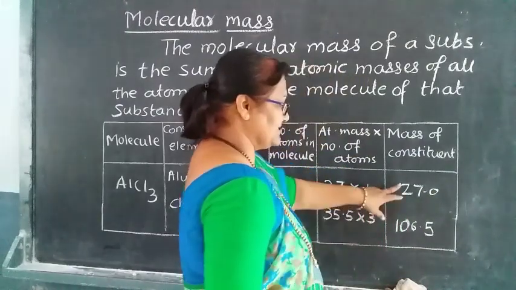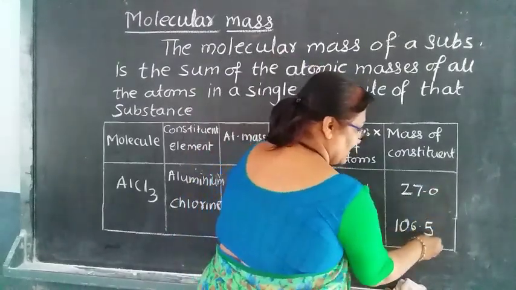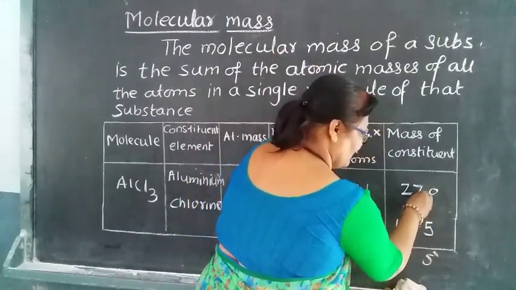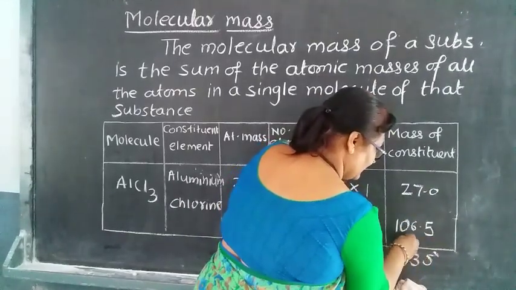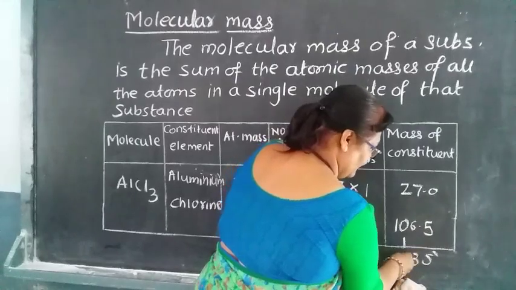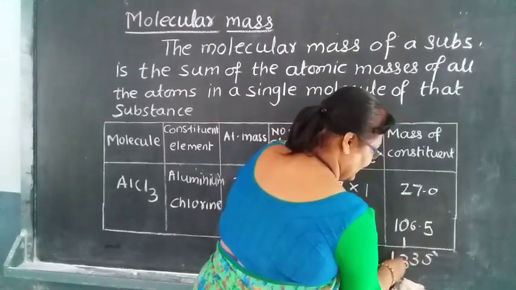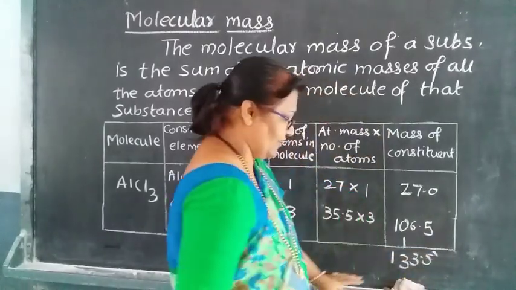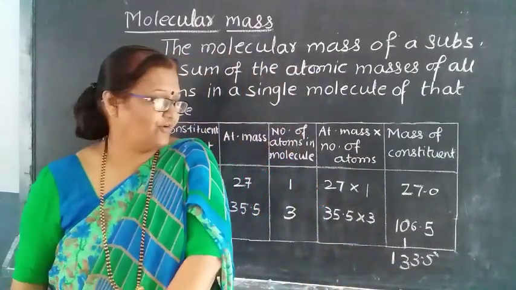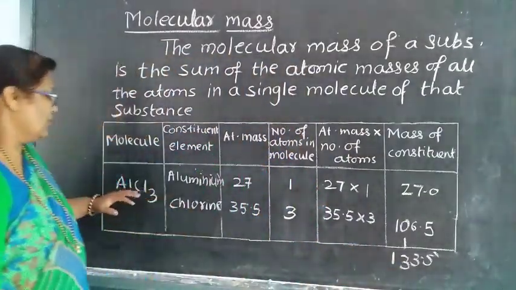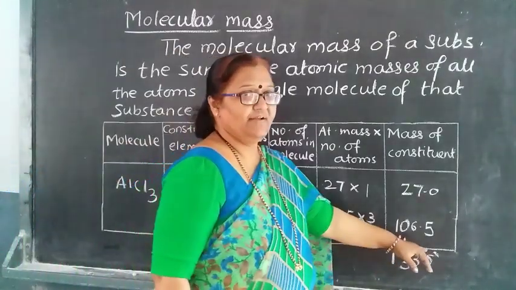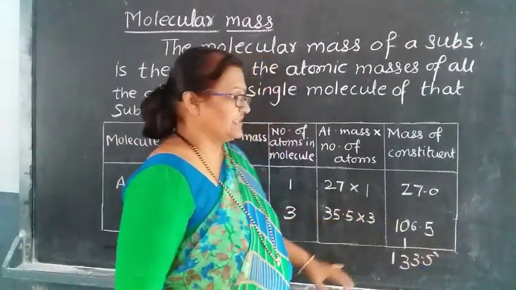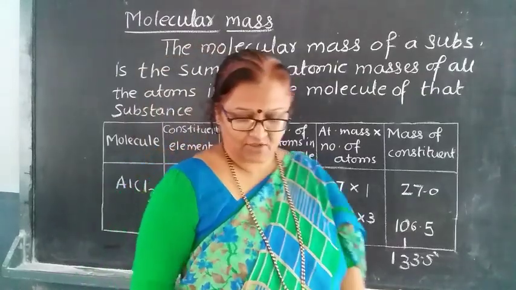Plus this 0 plus 5, 5, 7 plus 6, 13, 2 plus 1, 3 and 1 as it is. So it comes to 133.5. So the molecular mass of AlCl3 is 133.5. This way we are getting the molecular mass.